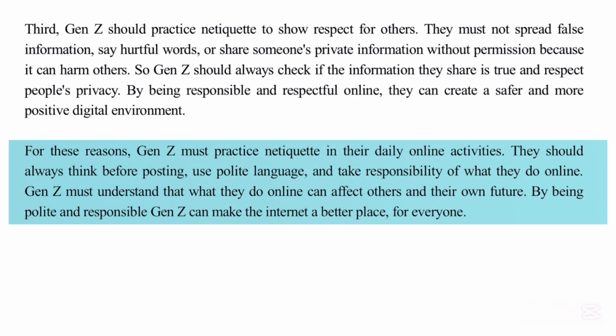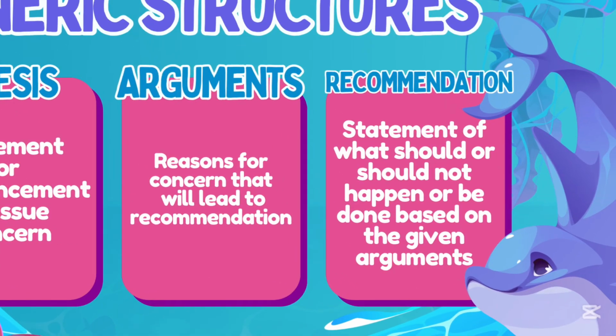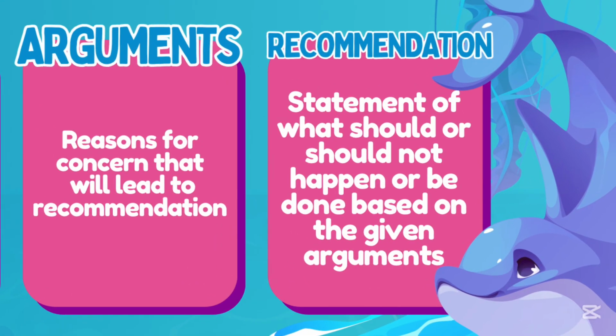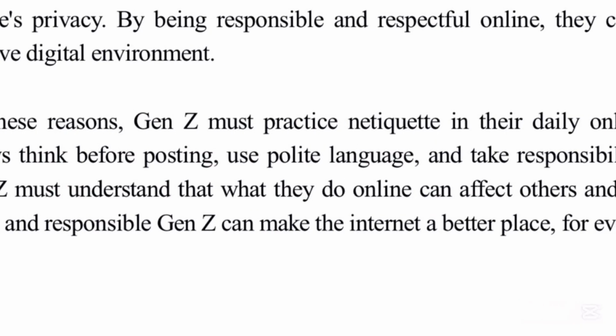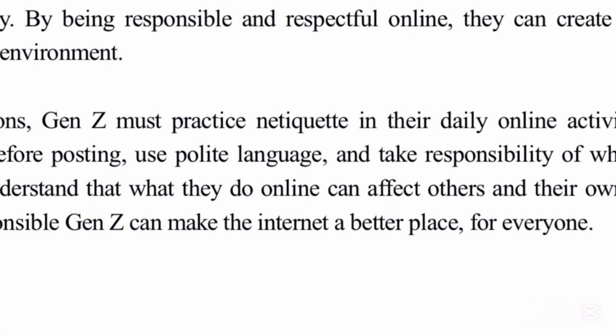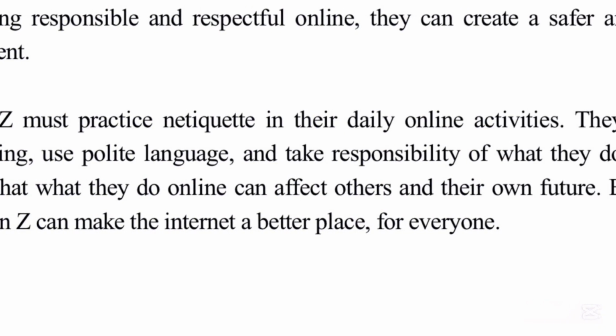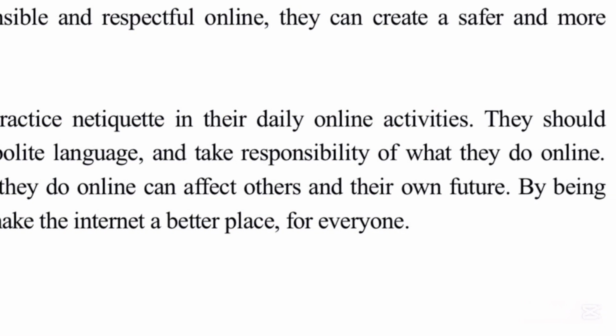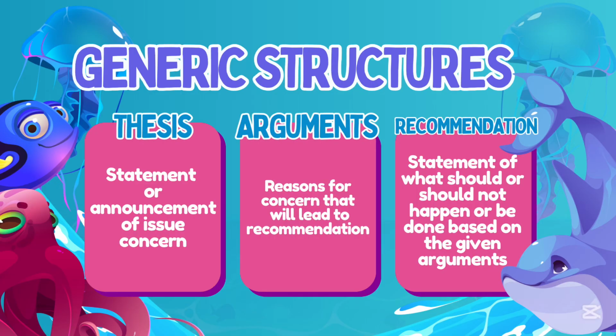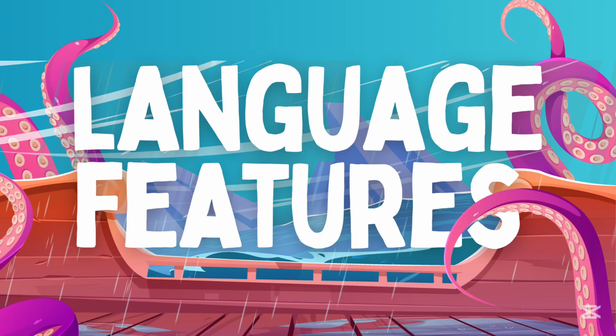This paragraph is the recommendation, and the recommendation is a statement of what should or should not happen or be done based on the given arguments. So this is the recommendation, or the last paragraph, which clearly recommends that Gen Z must practice etiquette in daily online activities. So these are the generic structures: thesis, arguments, and recommendation. Now we move on to the language features. Let's see what language features are in the text.